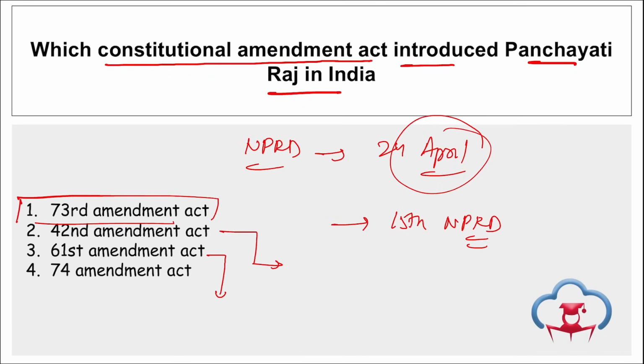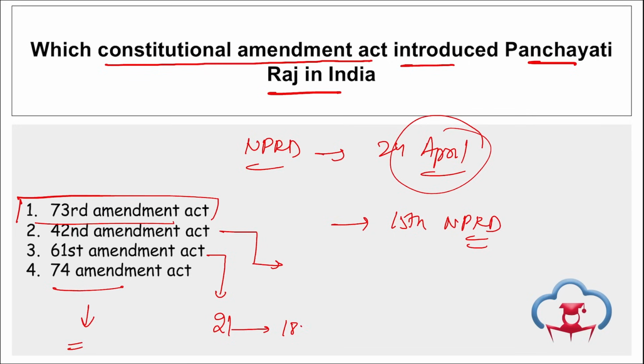Then if we talk about the 61st Amendment Act, this has lowered the voting age from 21 years to 18 years of age. And the 74th Amendment Act has amended the Urban Local Self Government Related Act of 1992. Correct? So these are the amendments that you should definitely know. Apart from this, remember, why do we observe this on 24th of April, your Panchayati Raj Day?